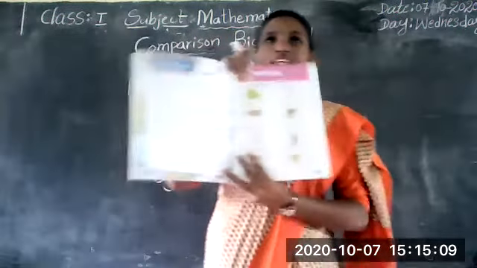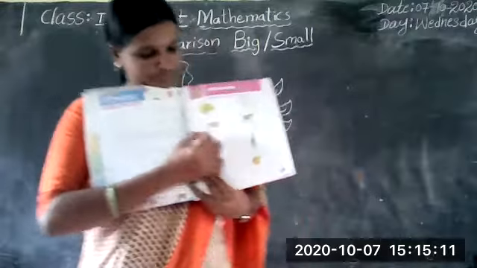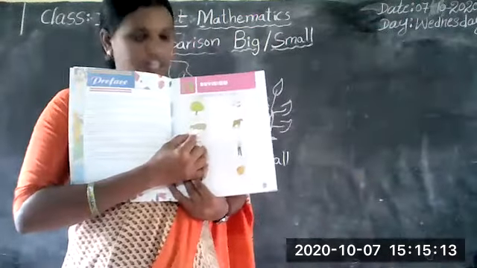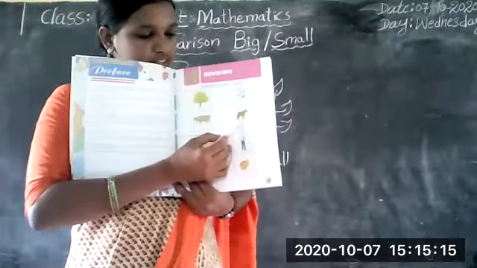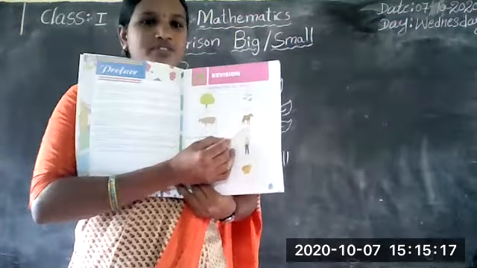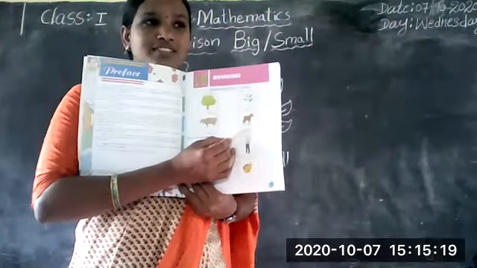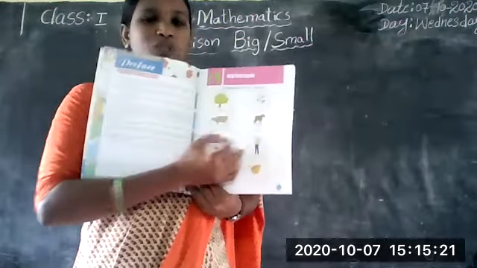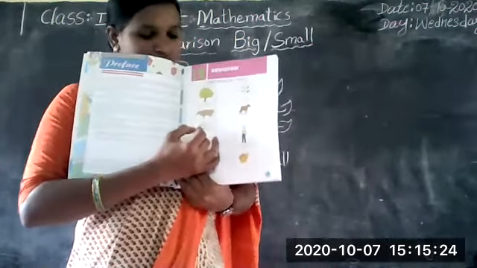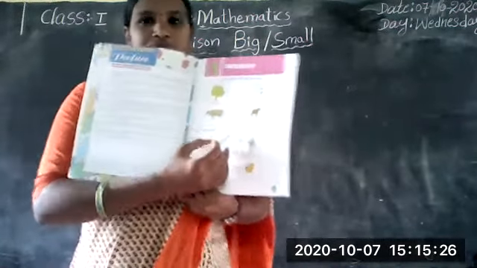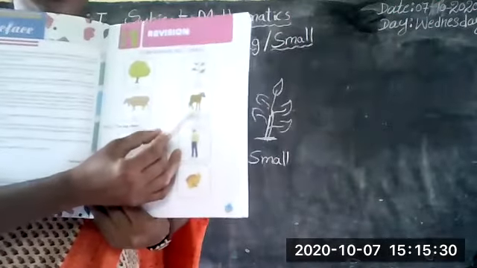Next, here is a cow. In the second picture, what is this a picture of? A cow, and this is the calf. These are the two animals. This is the cow. This is the calf.